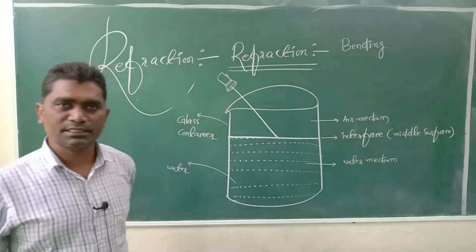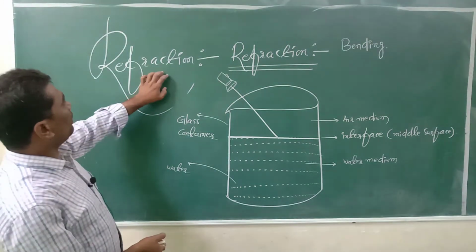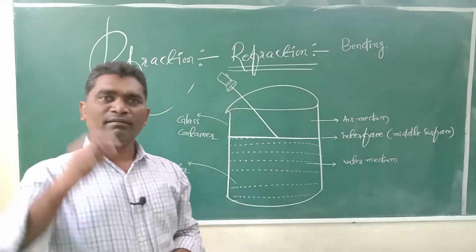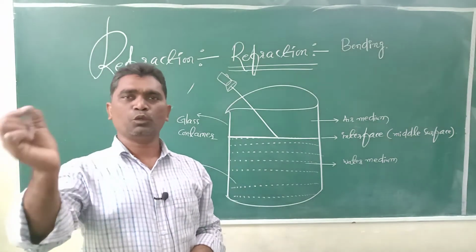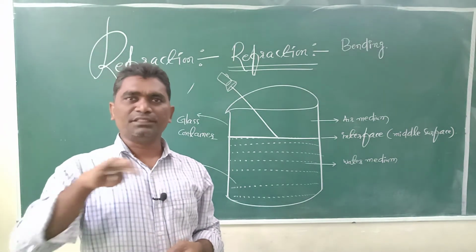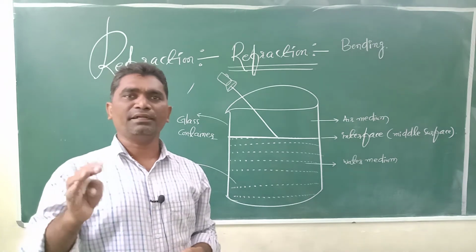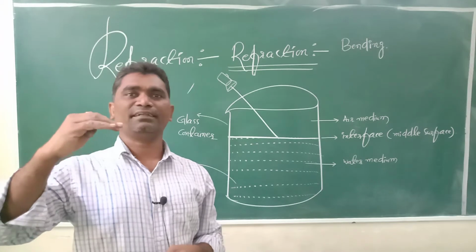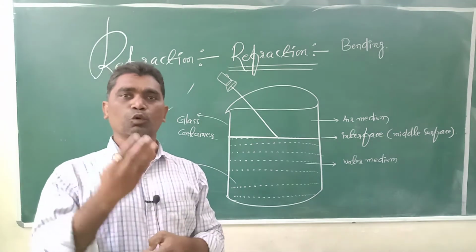Okay, students. Actually, what is our concept? Refraction. Refraction means when a light ray passes from one medium to another medium, at the interface the direction of the light ray changes. The light ray bends at the interface of the two media.